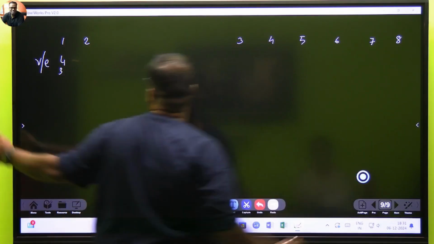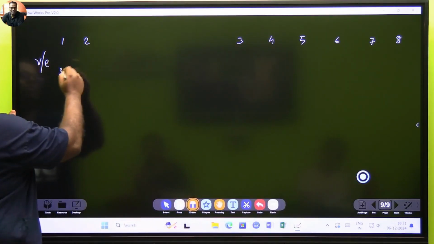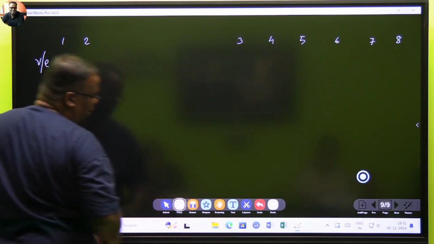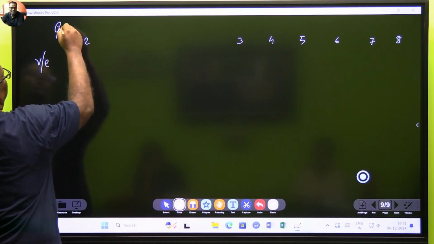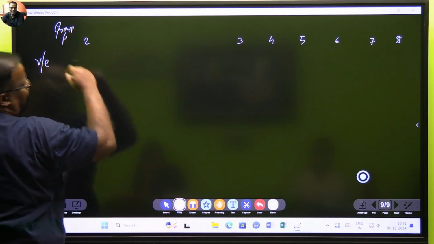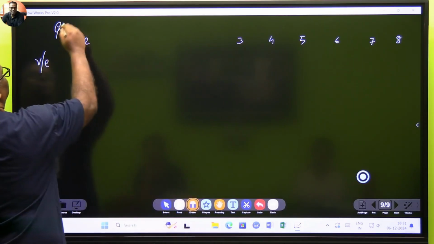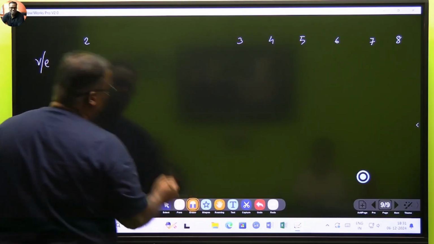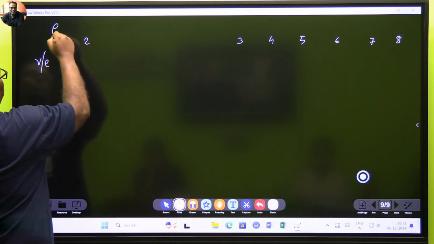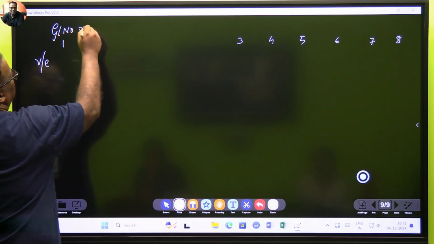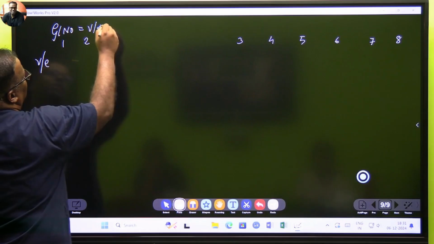Okay, so let's see valence electron count. Your group number will always be equal to your valence electron count.